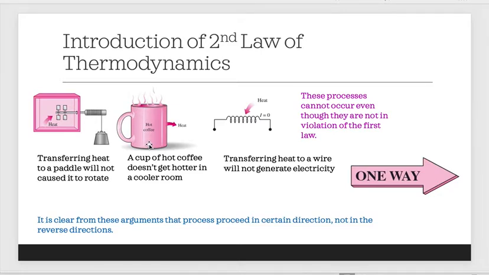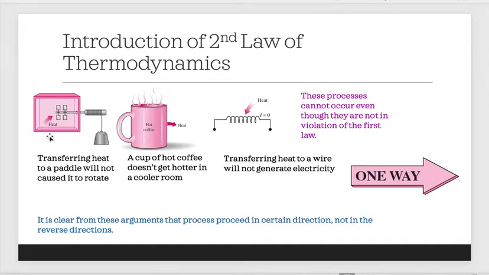For the second example, this is a resistor, and we are heating the room by passing an electric current through this resistor. The amount of electric energy supplied to the resistor is equivalent to the amount of energy transferred to the room as heat. How about if we reverse the process? It is no surprise that transferring some heat to the wire doesn't cause an equivalent amount of electric energy to be generated in the wires, but it still obeys the first law of thermodynamics.